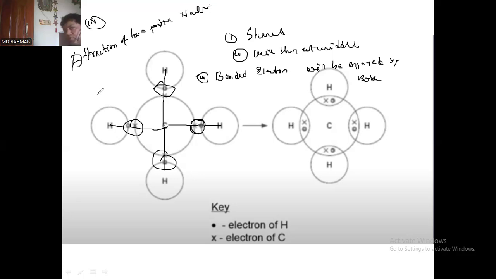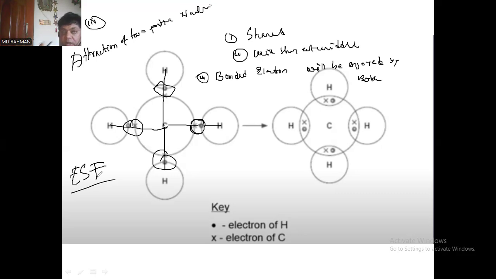In case of sodium chloride formation, there was an electrostatic force, ESF, but in case of covalent bond, there is no electrostatic force. This is present in the metallic bond formation, that is sodium chloride. But in case of covalent bond, there is no such type of force.